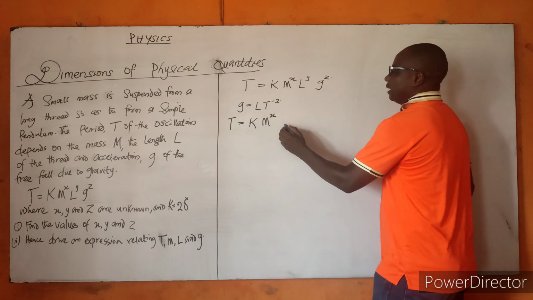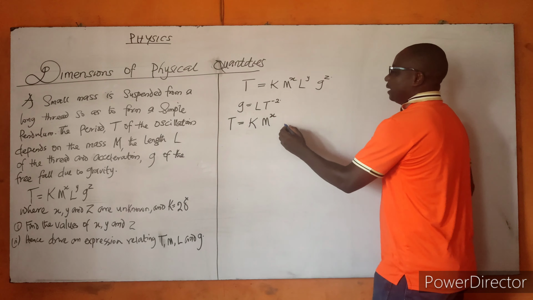Now, you can see the left-hand side of the equation and the right-hand side of the equation. I want to ensure that the two sides have the same parameters.